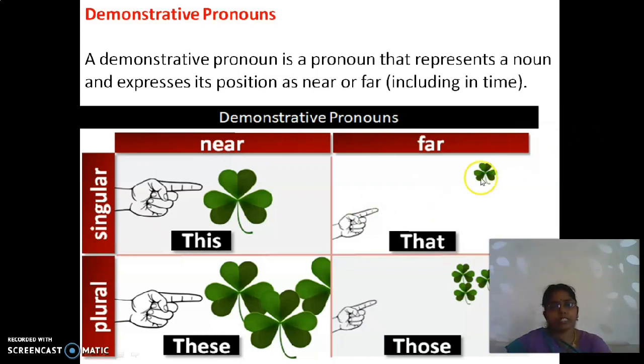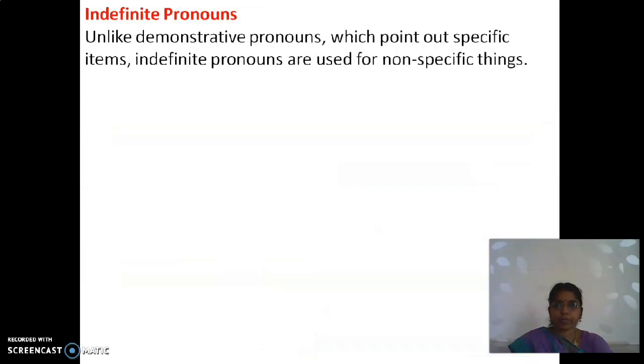One flower there, that. And pointing out three flowers, those. So this is what a demonstrative pronoun is. It expresses the position, near or far.